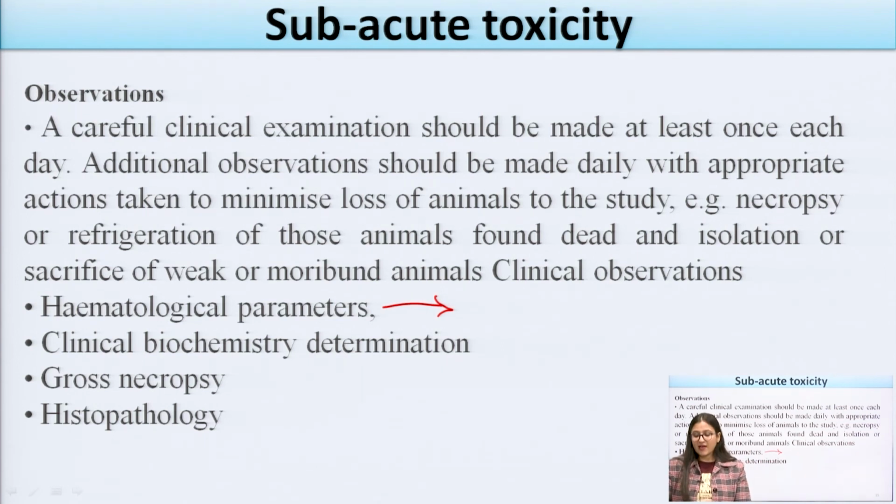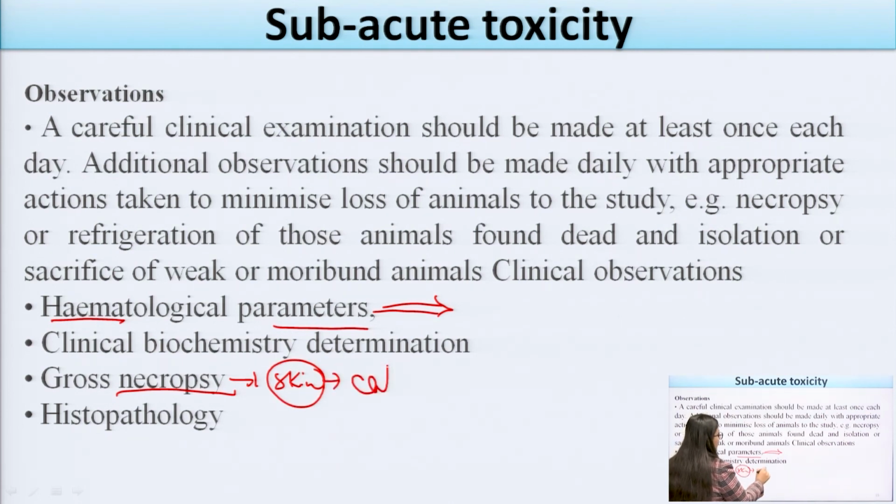Some of the clinical observations which we are seeing are the hematological parameters, in which heme means the blood. So we are taking the blood of the animals, and then we will detect some of the blood parameters from those animals. Then clinical biochemistry determination, and gross necropsy, in which the skin part can be taken, and we have to see whether there is any kind of cell death in the animals. Histopathology can also be done.